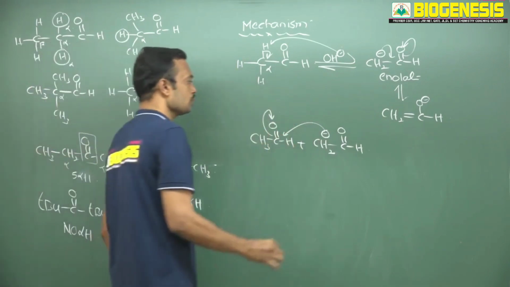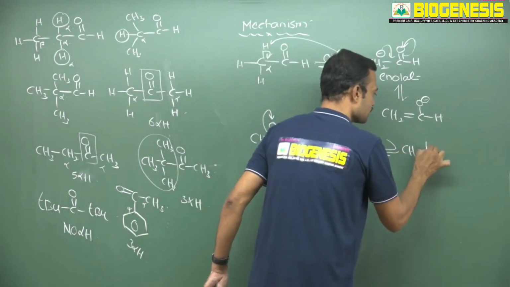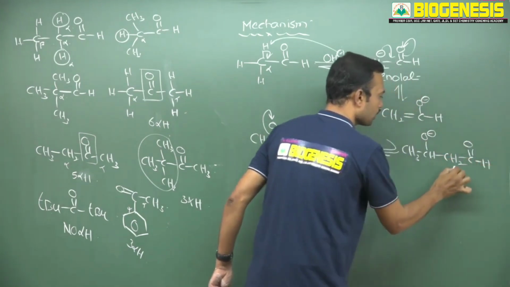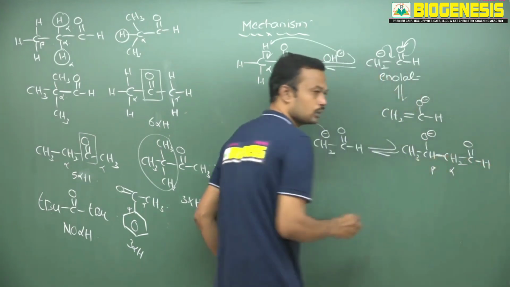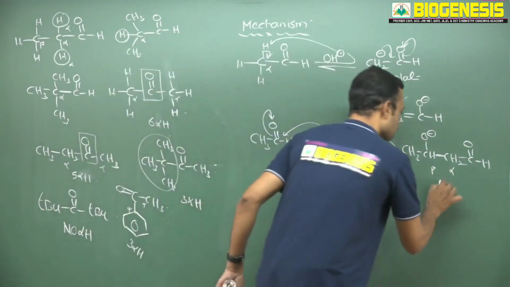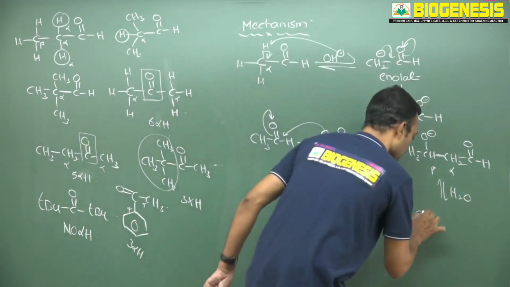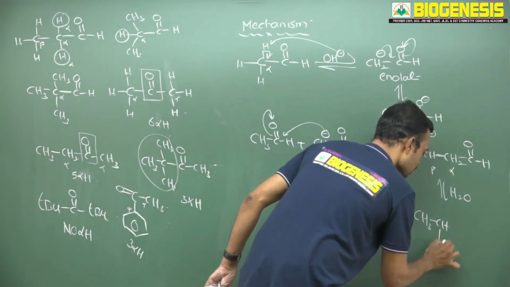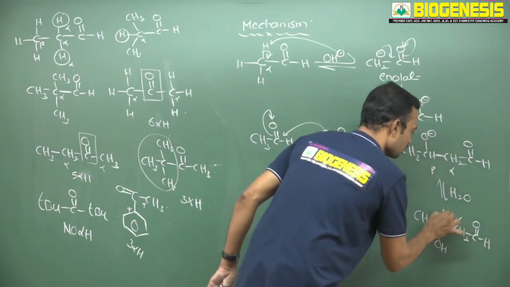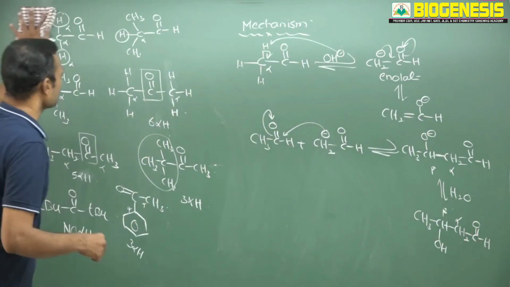So after migration, see this hydrocarbon part is represented by CH3 and this is O minus, and there is a condensation expected between alpha carbon and beta carbon. See a new bond formation takes place between alpha and beta, that is called condensation product. So after this, what happens, see, there is a protonation from aqueous medium. Once you make protonation, now this is CH and here OH, and this is CH2, C double bond OH. See, this is alpha, beta. So beta hydroxy aldehyde. So that is called aldol type of condensation.